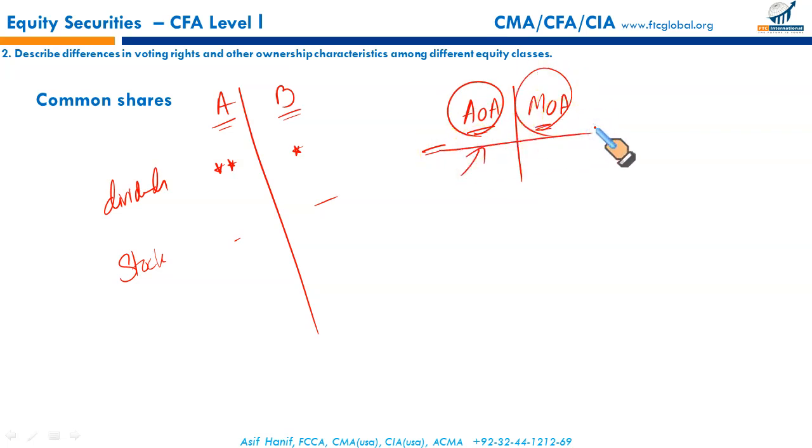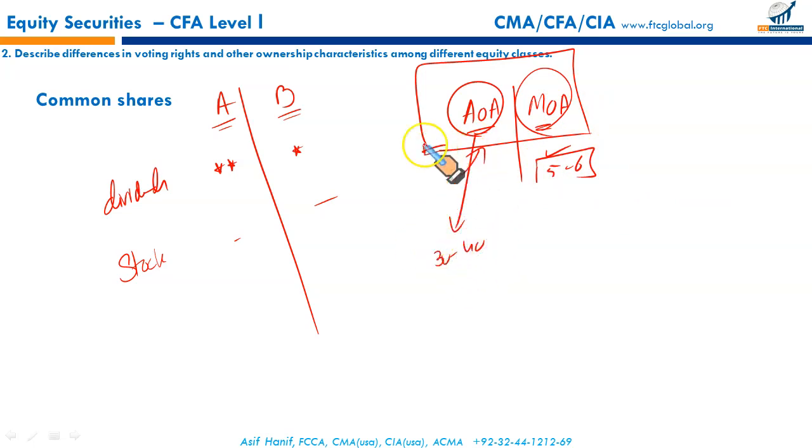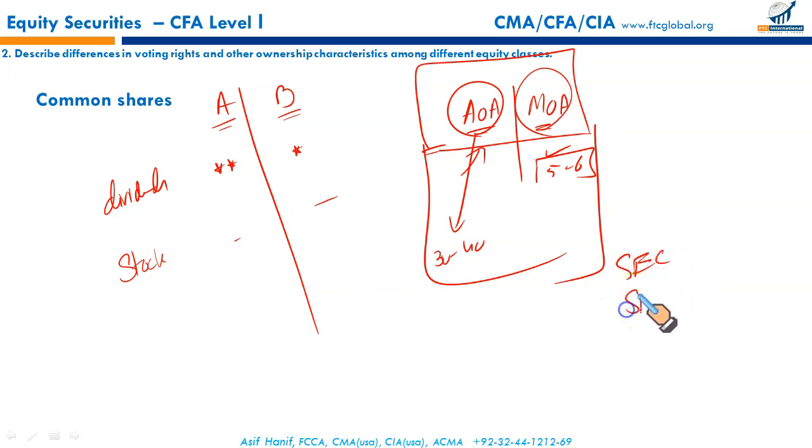There they call it corporate charter, but in our part of the world, we call it AOA and MOA, MOA being the supreme document. It is relatively shorter in length, about 5 to 6 pages, and the AOA could be an extensive document of 30 to 40 pages, and they are both bound up in a single volume and submitted to the regulator. In the US, it is the SEC, in Pakistan, SECP, in India, it's SEBI, Securities and Exchange Board of India. So these are the regulators, and to such regulating authorities, we submit the documents containing our internal working: corporate charters, AOA, MOAs, and other regulatory filings.